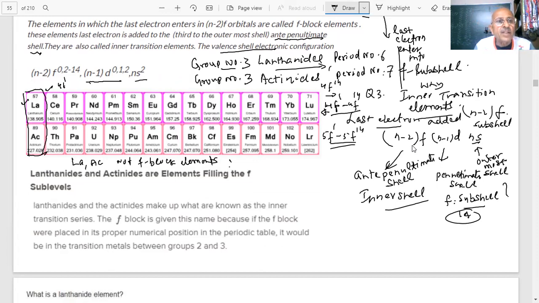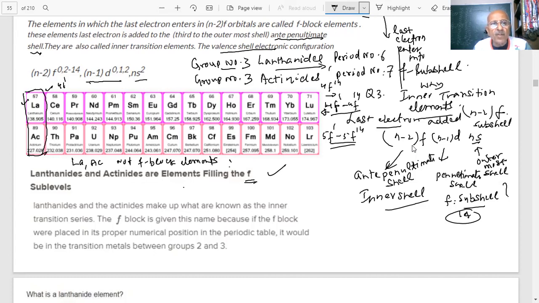Okay? And these elements are called the lanthanides. The last one is lutetium. Therefore, lanthanides and actinides are elements that are filling the F subshell. The filling of the F sublevel or subshell takes place.